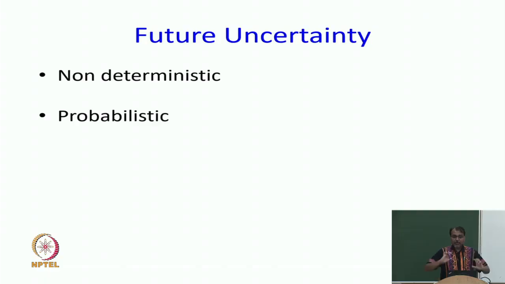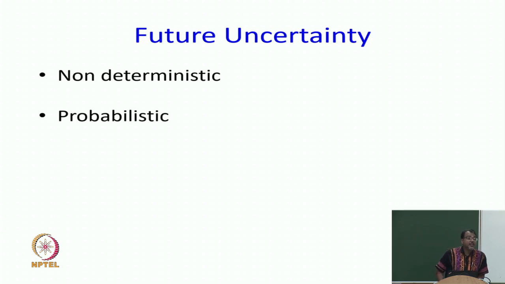Okay, so I want to quickly talk about probabilistic uncertainty and then we will continue this in the next class. Probabilistic uncertainty is when I not only know what my future states of action are, but I also know some probabilities associated with them. So, now we can come back to Pratyush's point. If I give you a probability with each state of nature, what criterion can you use?